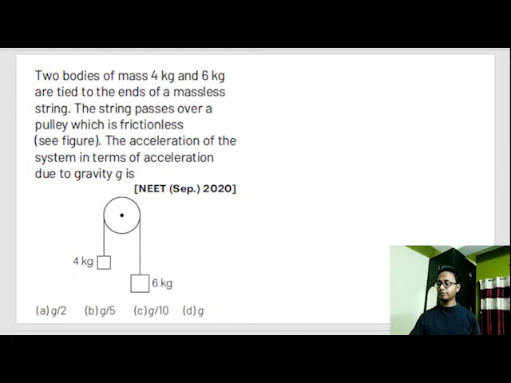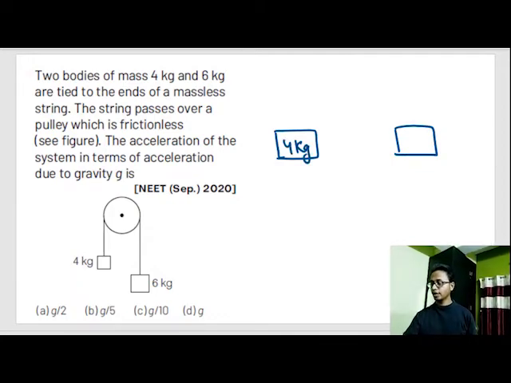The first step was drawing the bodies separately, or isolating the bodies, 4 kg and 6 kg, and drawing out all the forces acting on the body. So see the forces acting on this 4 kg block. The rope is pulling this block upwards. That means T is acting upwards.